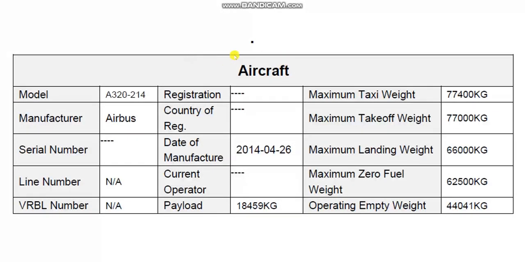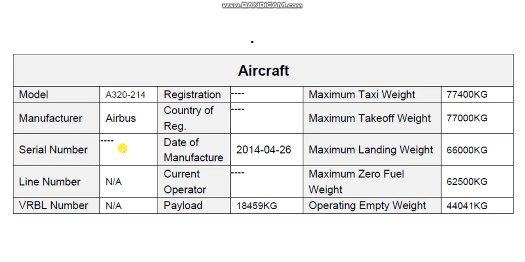This is the first item, the aircraft. You need to know the model. The model here, Airbus. Manufacturer, serial number, line number, variable number. Here, serial number for Airbus. Here, line number for Boeing. Look here, it's missing here.